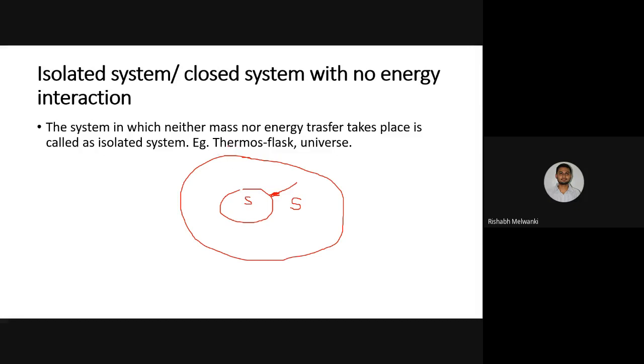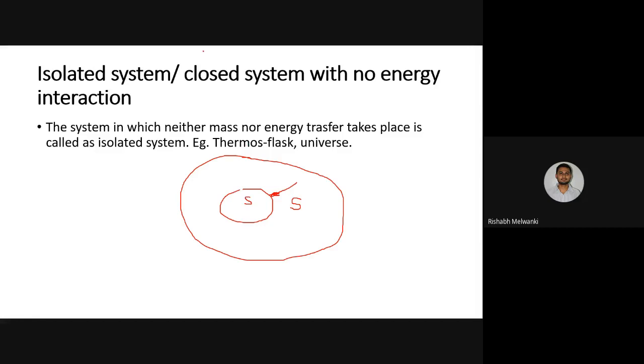One more example of this is a thermos flask. Okay, this is just an idealization, it is not 100% true. A thermos flask, in which we store hot water or hot tea, there also mass transfer is not taking place when it is closed, and heat transfer is also not taking place. That is why we consider it as an isolated system.